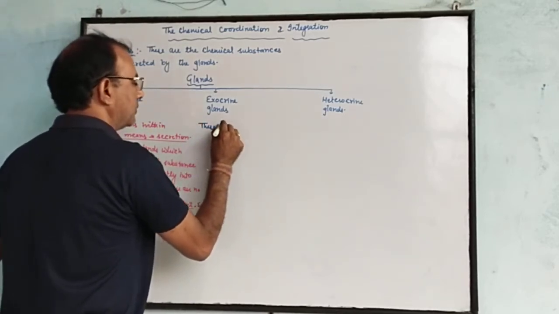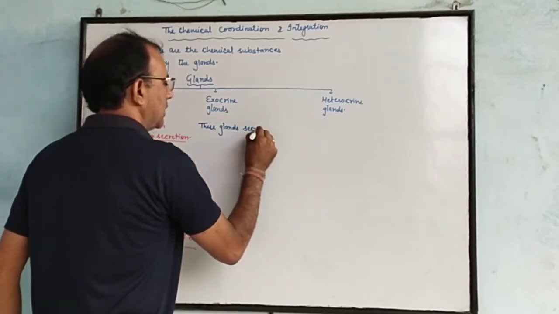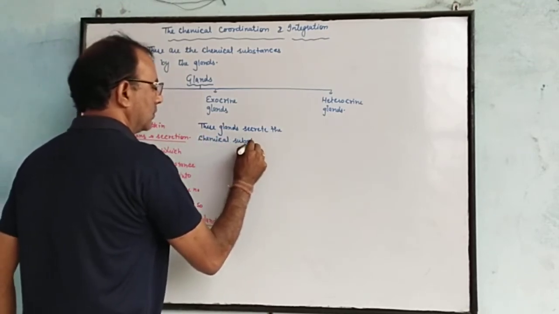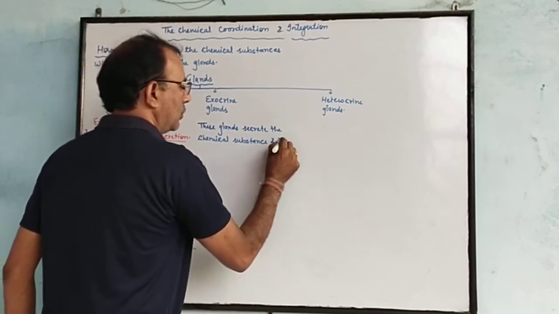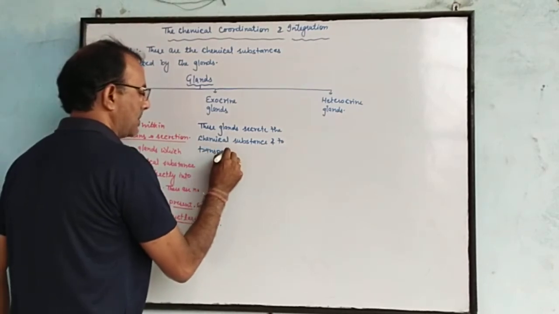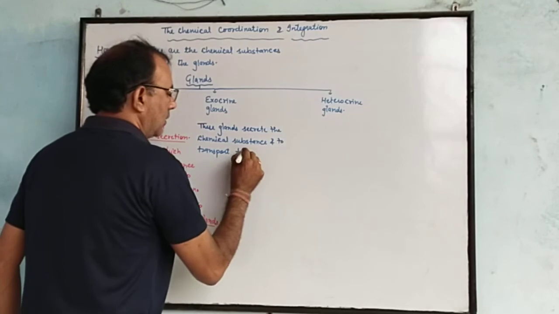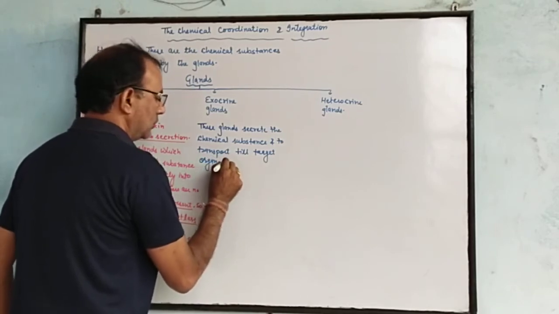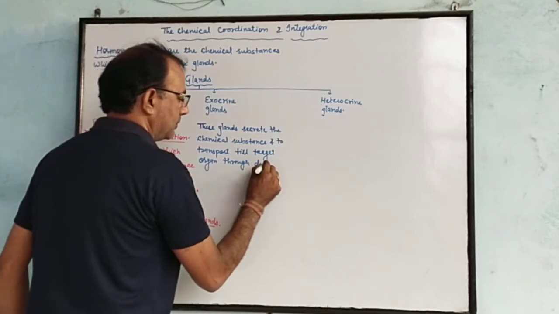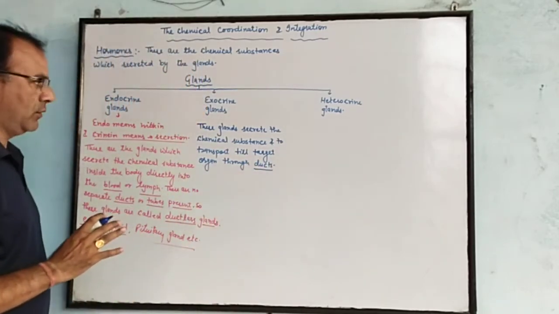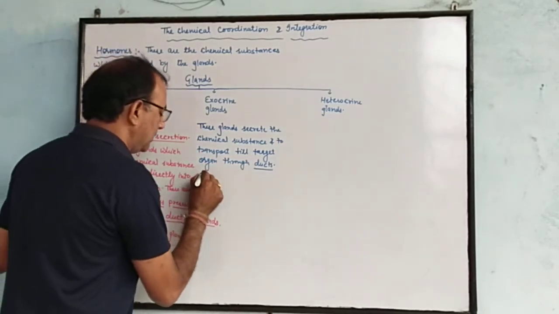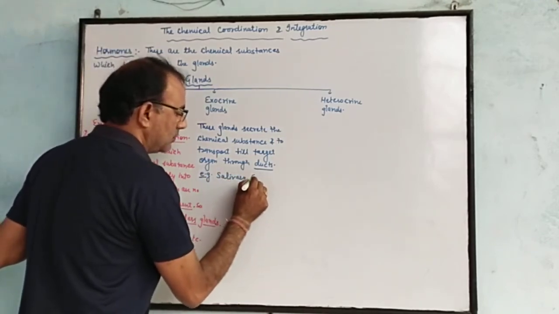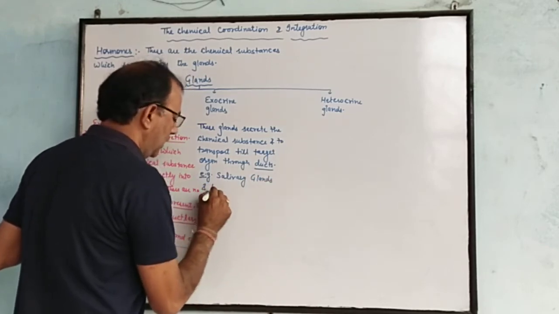These glands secrete the chemical substance and transport it through a duct to the target organ. For example, salivary glands and liver.